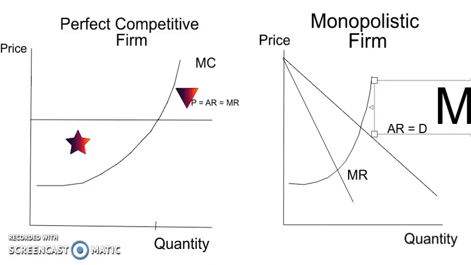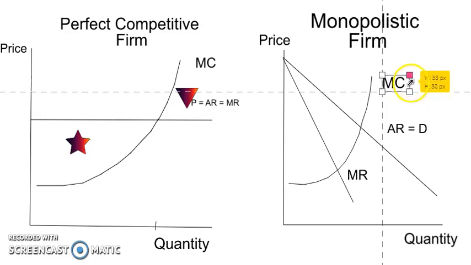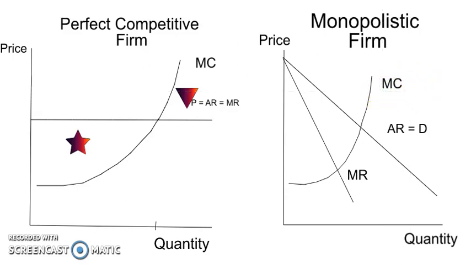So here we go, marginal cost, like this. This is our marginal cost curve. So the question now is, where do we maximize our profit? For a monopolistic firm, the same rule applies. Where our marginal revenue and our marginal cost curves intersect, where those two are the same value, that is where we maximize our profit. So let's have a look, and they intersect at this place here.